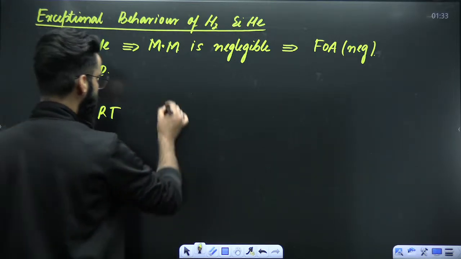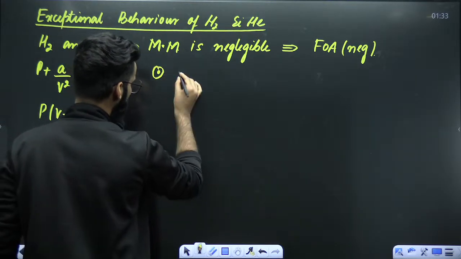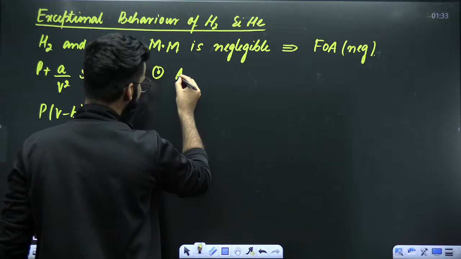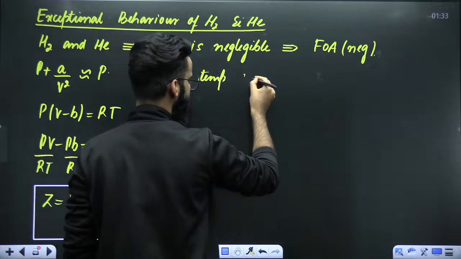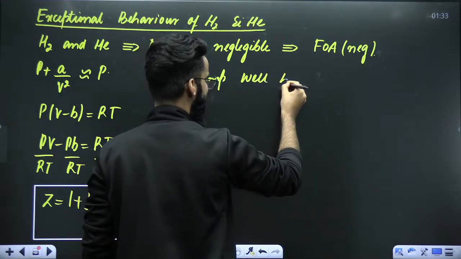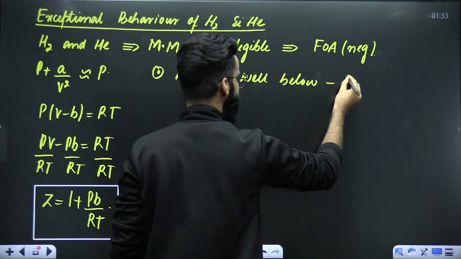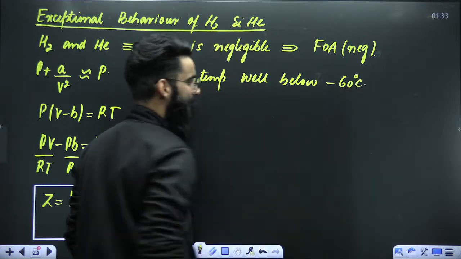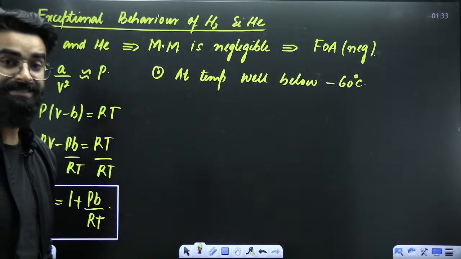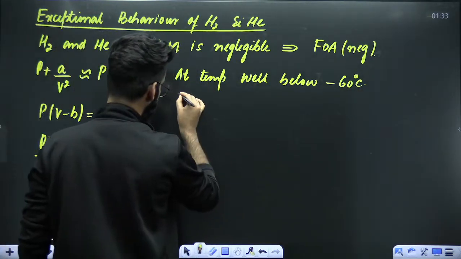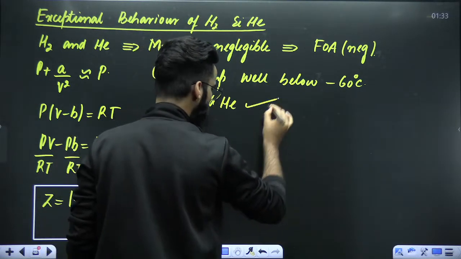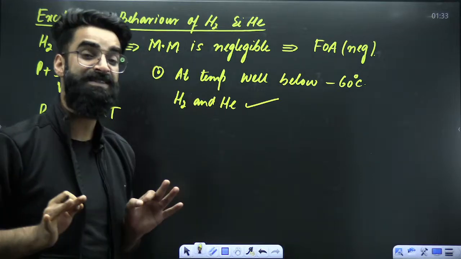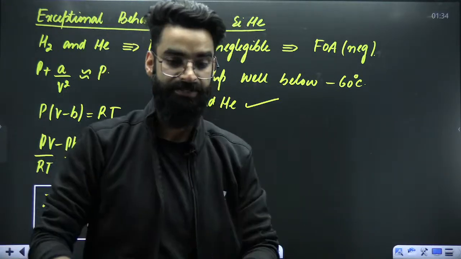It depends. Do remember, at temperature well below minus 60 degrees centigrade, hydrogen and helium will show the same Z versus P curve as all the other real gases show.